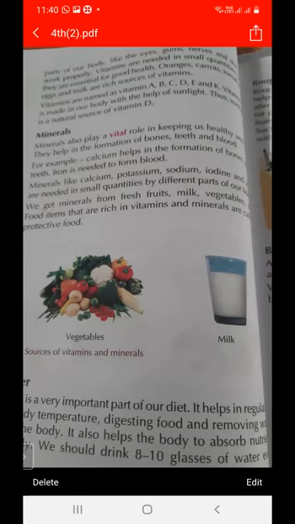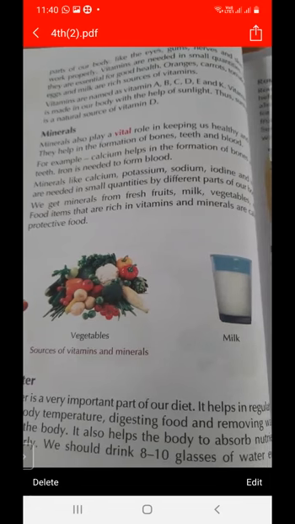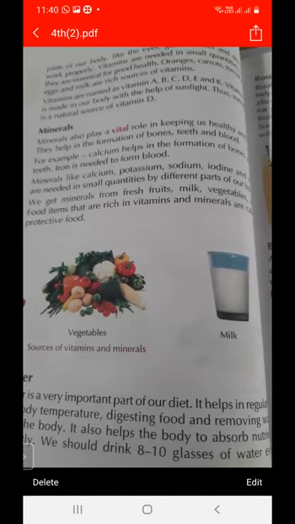And the next topic is minerals. As we know, vitamins are needed in very small quantities, and minerals are also needed in very small quantities. And how can we get minerals? We can get minerals from the fresh fruits, from the milk, from the vegetables.